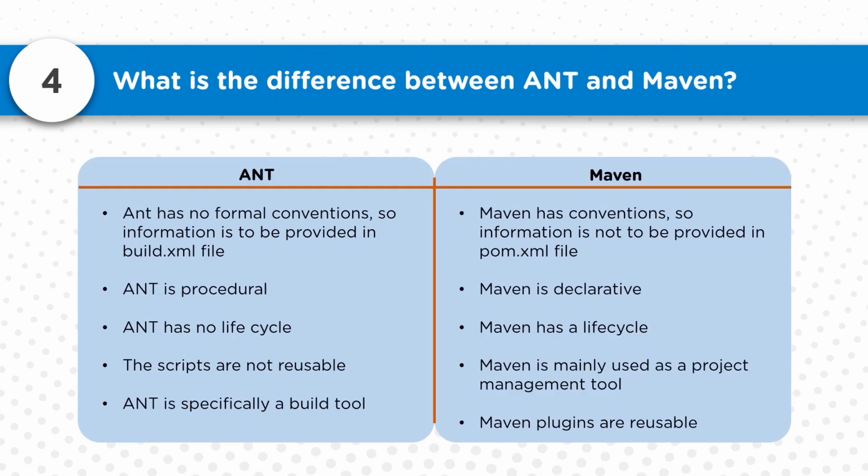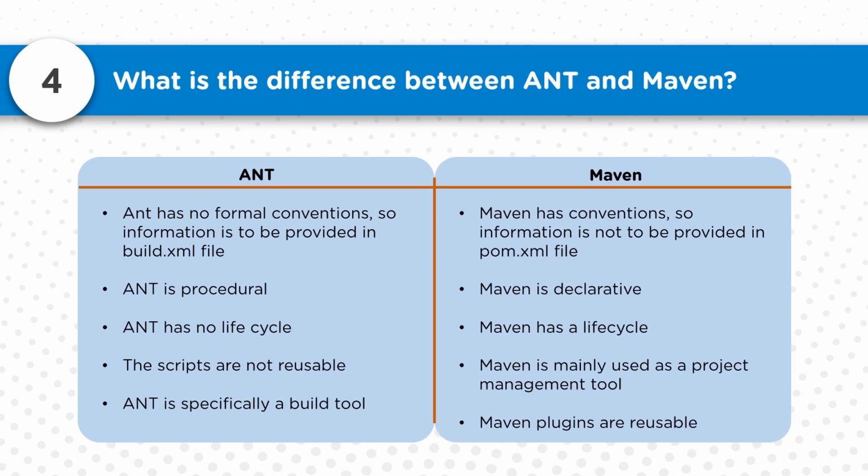Now the next question is, what is the primary difference between ANT and Maven? First of all, both of them are primarily used for Java-based projects. ANT is the older tool and Maven was launched after ANT. ANT has no formal conventions which can be coded into the build.xml file. But Maven has conventions, so information is not required as such in the pom.xml file. ANT is procedural, whereas Maven is declarative. ANT does not have any kind of lifecycle, so it depends on you how you program ANT there.